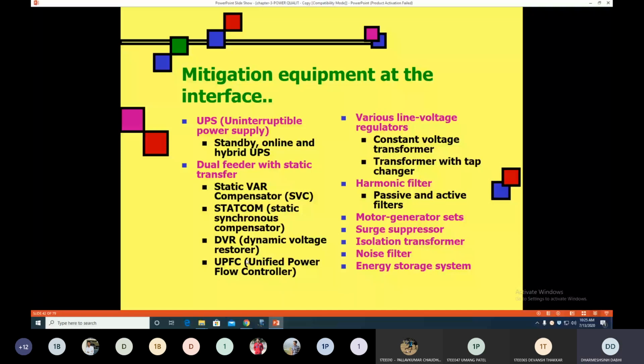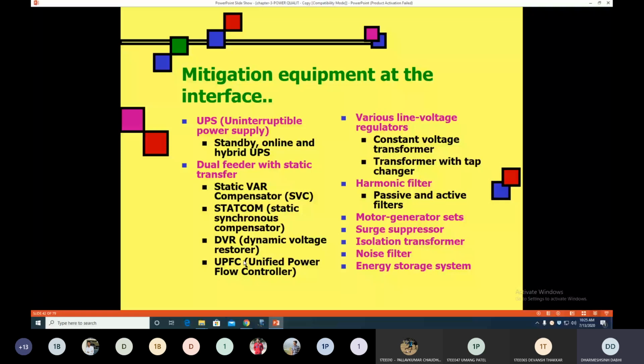By injecting the reactive power, we can make the terminal voltage near to the rated voltage. Same way, we use the thyristor control reactor when over voltage or voltage swell condition happens, so that it absorbs the extra amount of reactive power and maintains the voltage at the load bus near to the rated voltage or 1 per unit. So that is the function of SVC.